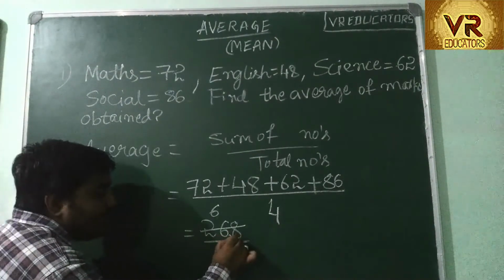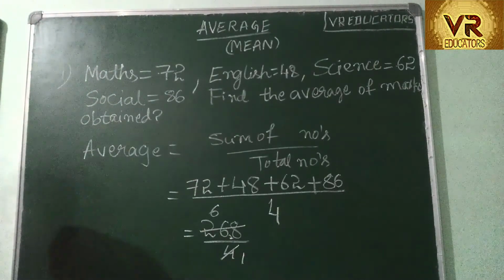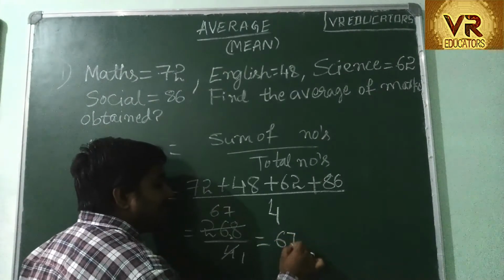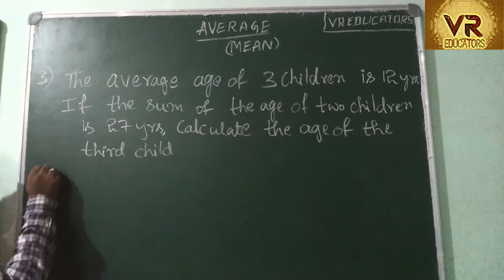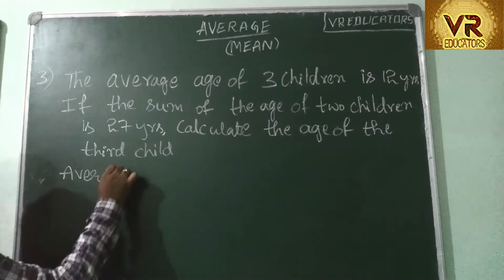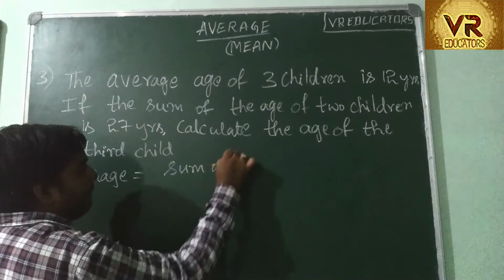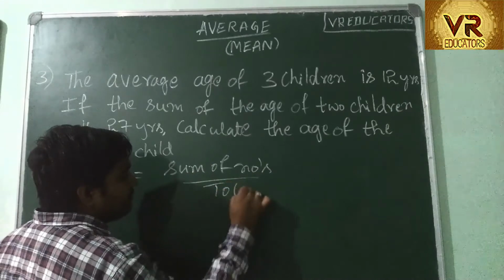So the next number is 28. 4 sevens are 28. So the answer is 67. Now, what is the formula of average? Sum of numbers by total numbers.